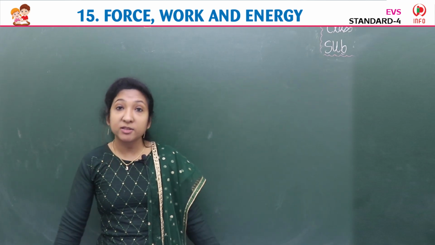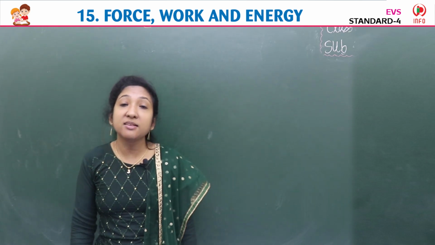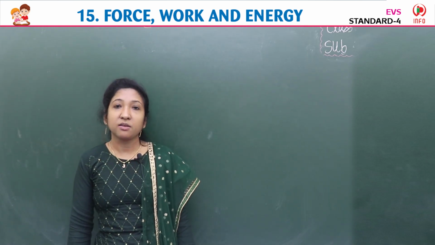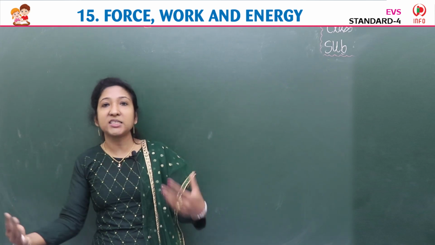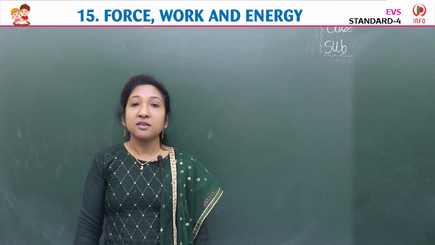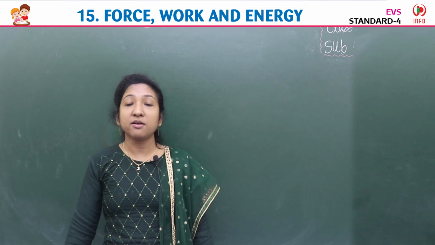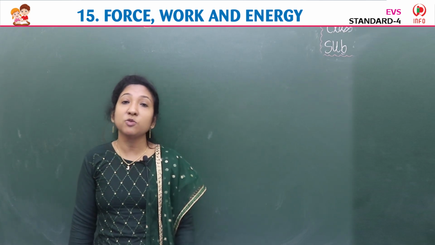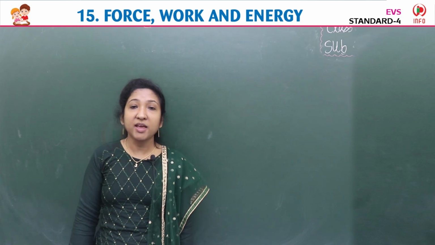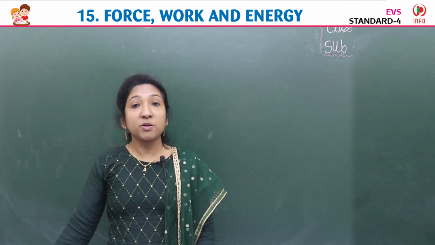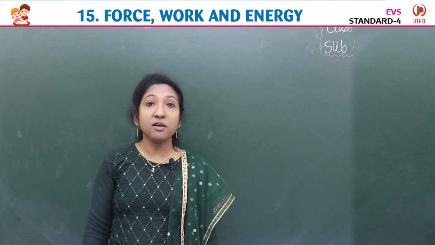Then we learned about sources of energy. Our main source of energy is the sun. We get heat energy as well as light energy from the sun. Moving water has energy. Wind, which is moving air, we use to generate electricity. Coal, petrol and natural gas are used for cooking and for machinery. So these are all energy sources.